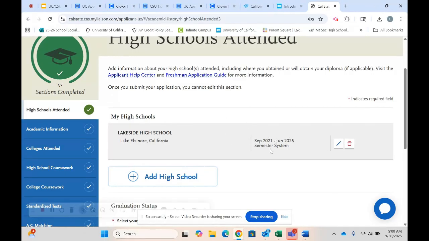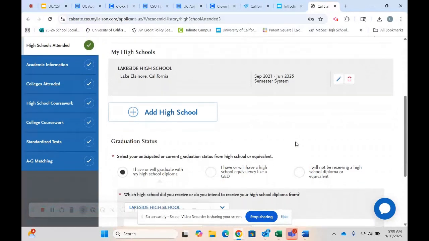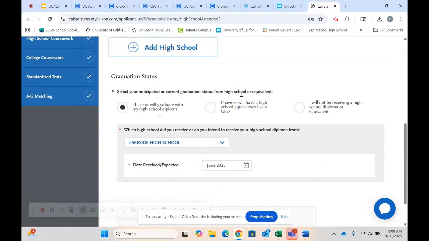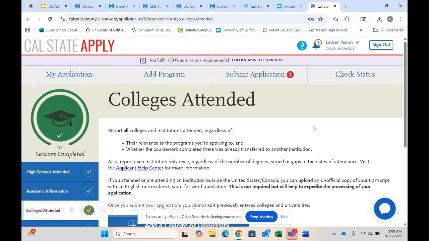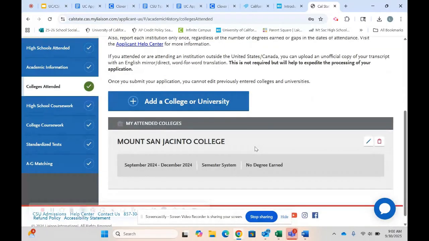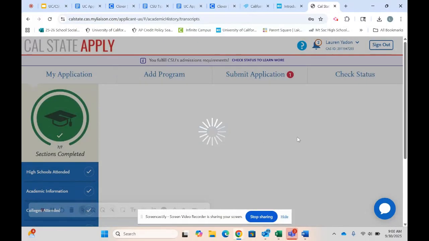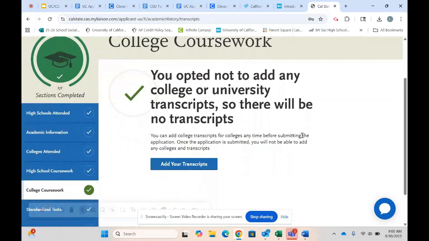For most of you, if you've attended Lakeside the entire time, it would be September 2022, or August 2022, through June 2026. If you've attended more than one high school, you would add those high schools here. You go in, complete all of that information. Again, if you've completed any college courses at Mount San Jacinto or whatever, you would go in here, add college university, and then add college coursework. If you have completed any, you would get that information from your transcript from that college.